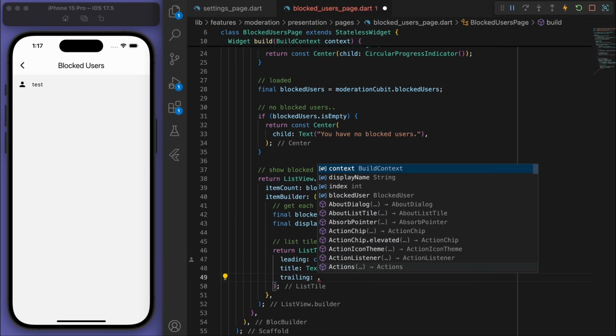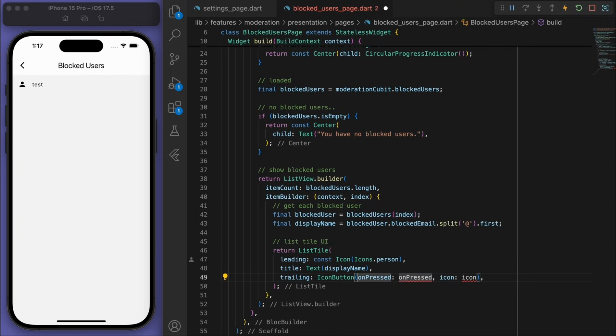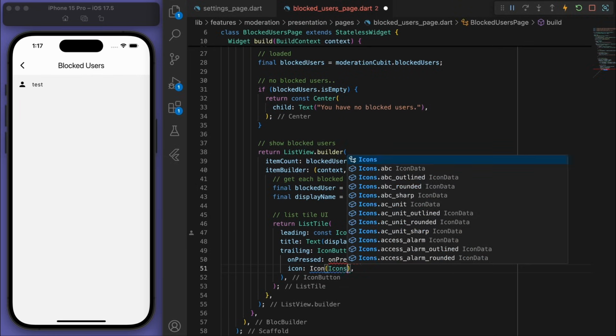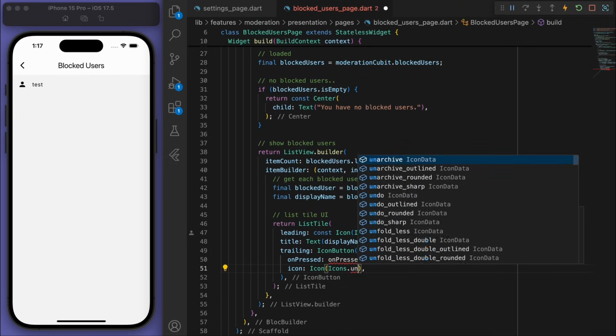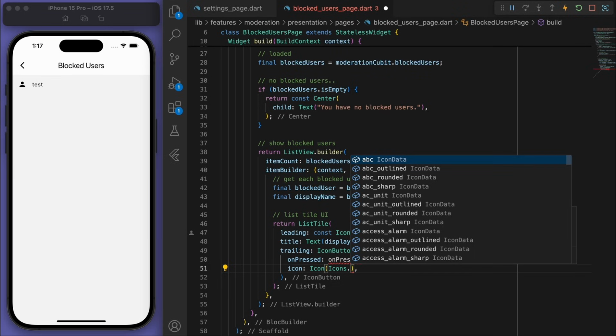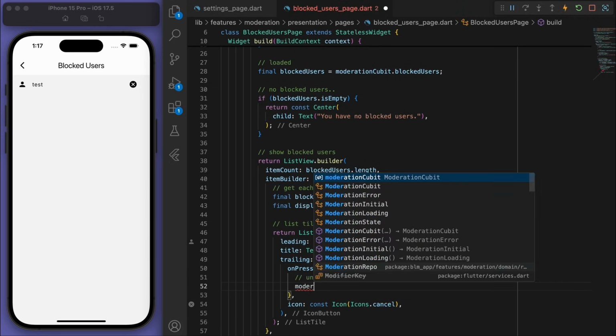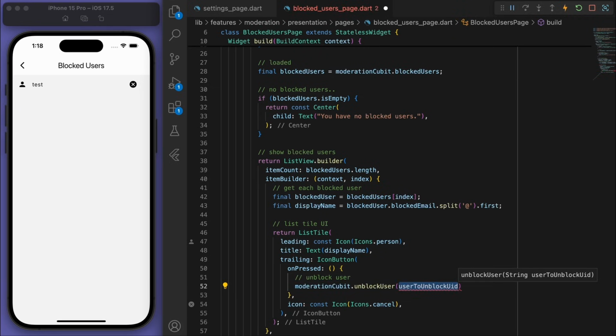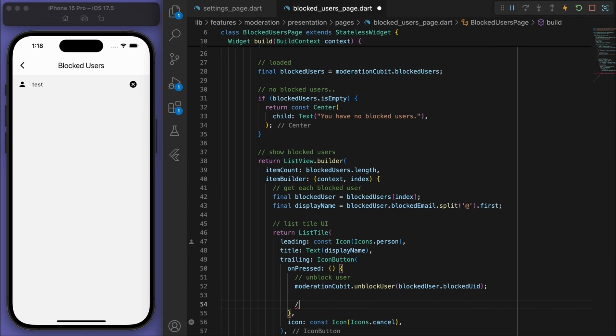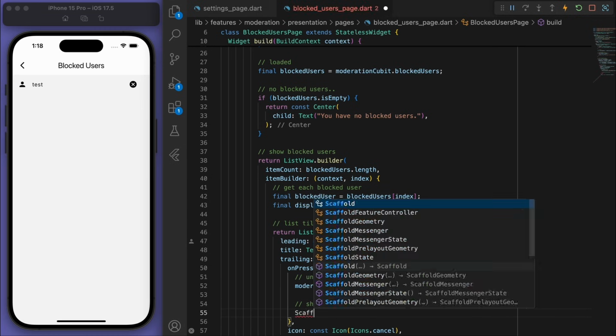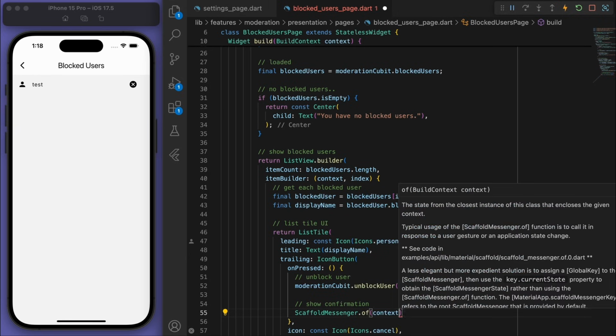And in the trailing icon, I want to have an unblock button. And if we unblock them successfully, then let's show a confirmation with a snack bar like usual.